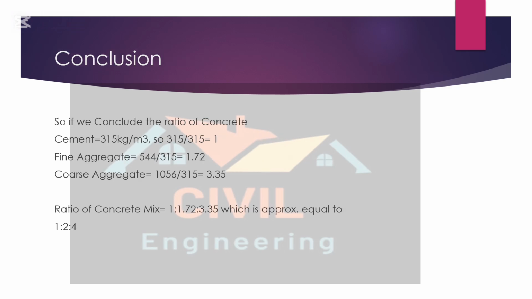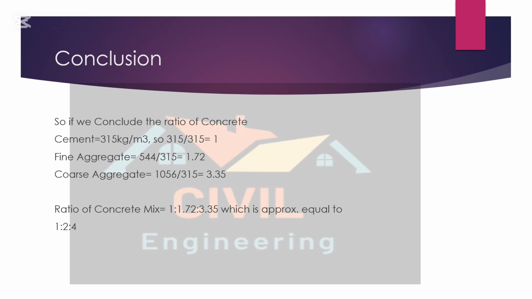So friends, if we conclude all the calculations, we have the cement content of 315 kg per cubic meter. If we divide 315 by 315, it will take 1 part of cement, and if we divide the values of fine aggregate and coarse aggregate, that is 544 and 1056, by 315, the value of fine aggregate will be 1.72, and the value of coarse aggregate is 3.35.